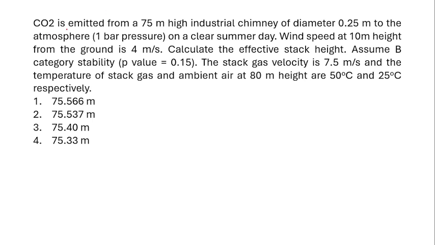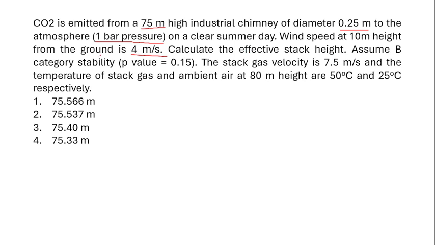So here the question is stating that CO2, carbon dioxide, is emitted from a 75-meter high industrial chimney of diameter 0.25 meter to the atmosphere. Pressure is 1 bar on a clear summer day. Wind speed at 10-meter height from the ground is 4 meter per second. Calculate the effective stack height.